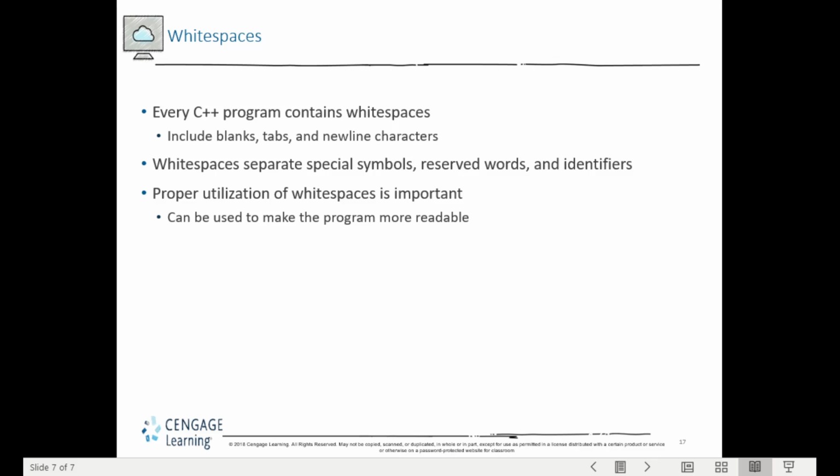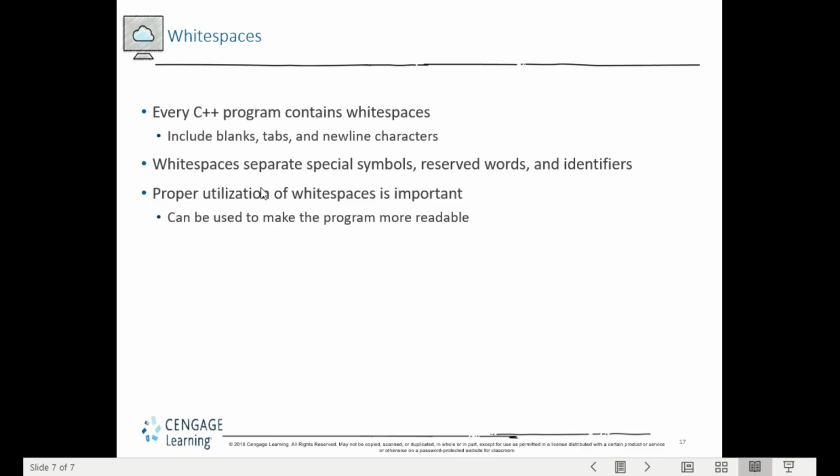When you make a variable declaration, for example integer length, integer is a reserved word, then you have white space between them, and length is an identifier. So white spaces separate reserved words and identifiers.